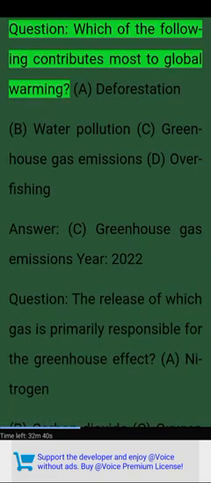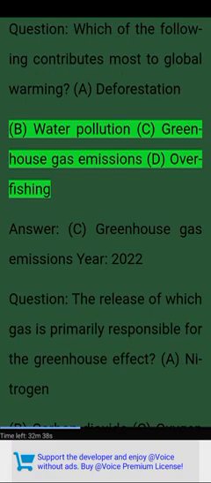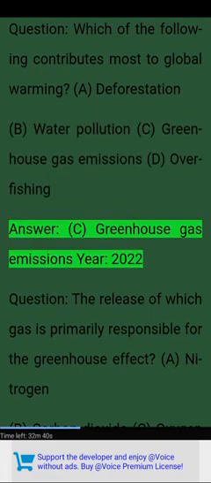Question. Which of the following contributes most to global warming? A. Deforestation. B. Water pollution. C. Greenhouse gas emissions. D. Overfishing. Answer. C. Greenhouse gas emissions.